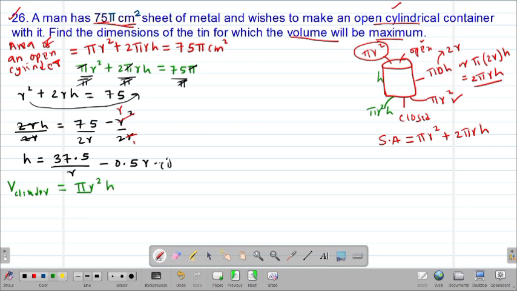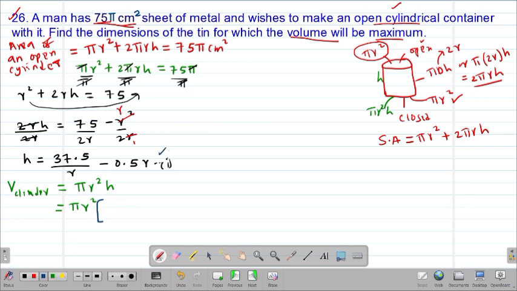The pi r squared is the cross-sectional area, multiplied by the height. Remember, that is the general formula for finding the volume: you take the cross-sectional area and multiply by the height. So this will be equal to pi r squared, then remember, we already have our value of h, so this will be in brackets.